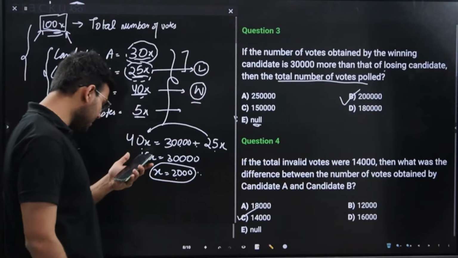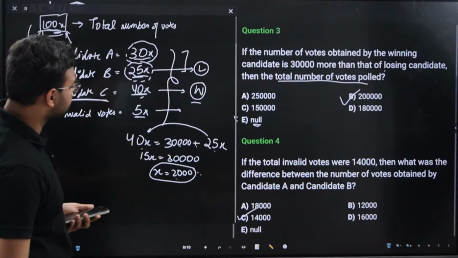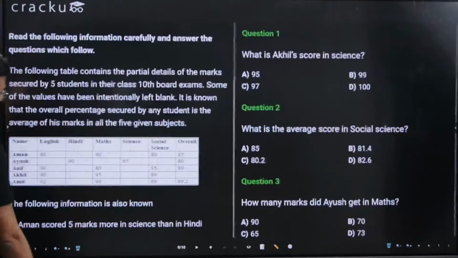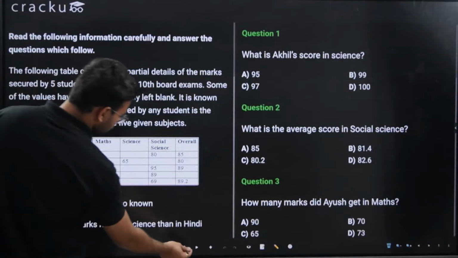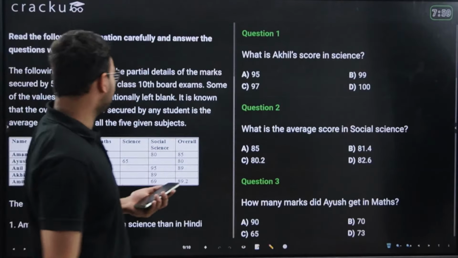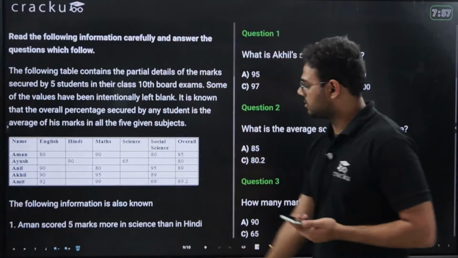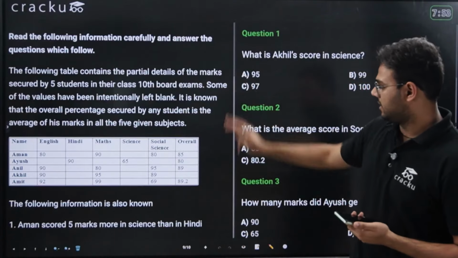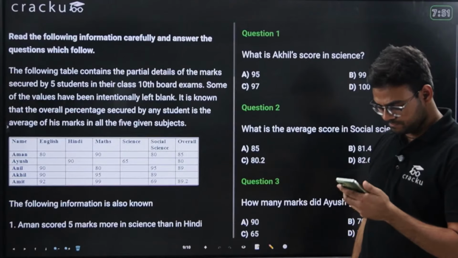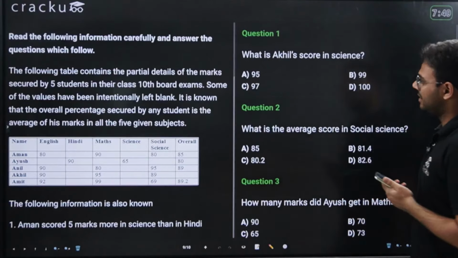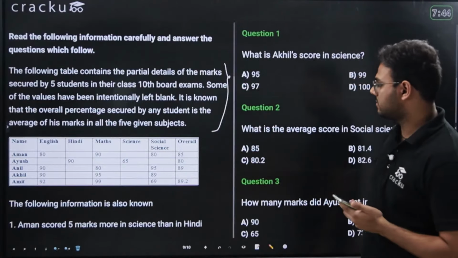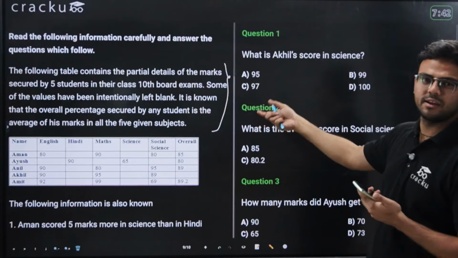So can we move to the next question? I'm just putting the next question now. I'm starting the timer again. 8 minutes are given. I just want you to read these instructions quickly because there is more information given at the end. I'll give you 30 seconds to read this part. Just quickly read this one, because this is just the information.